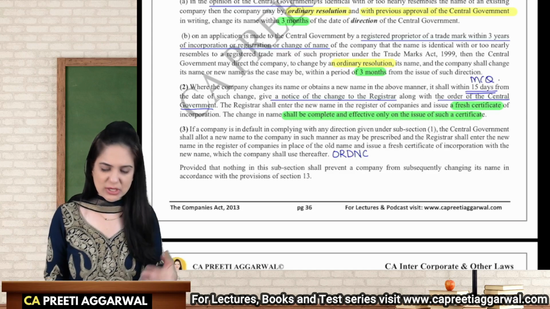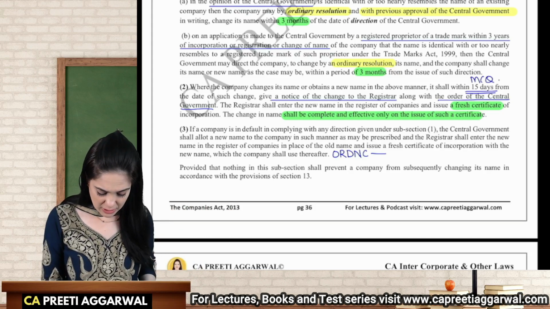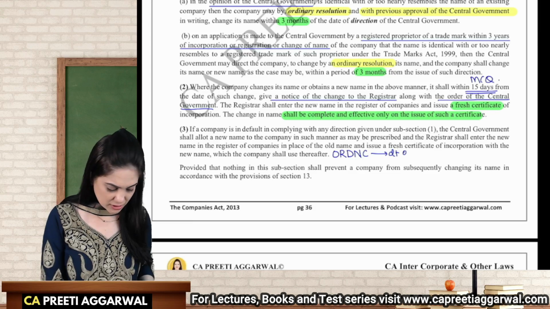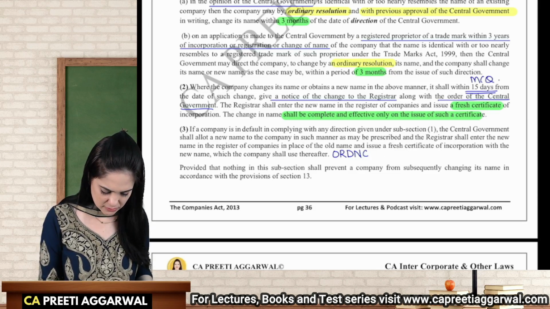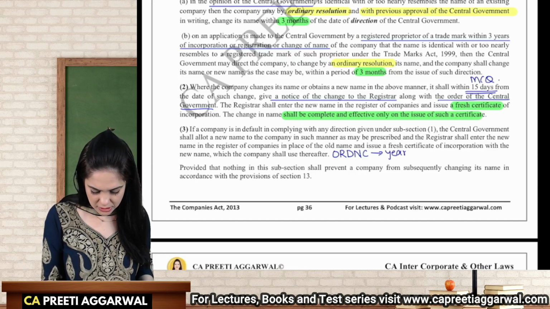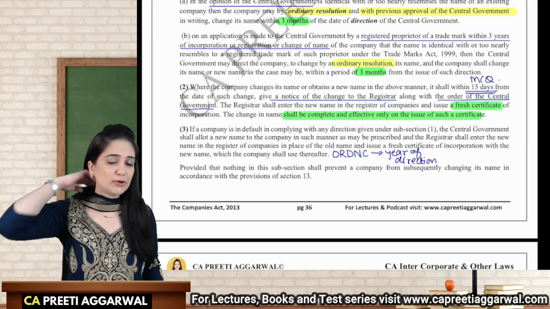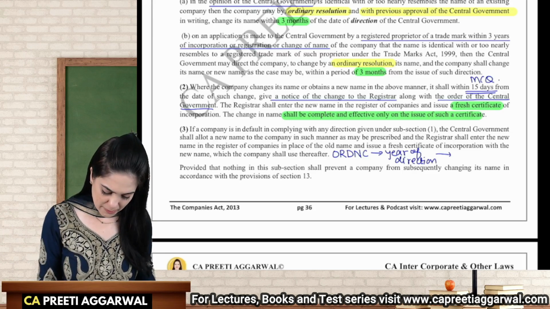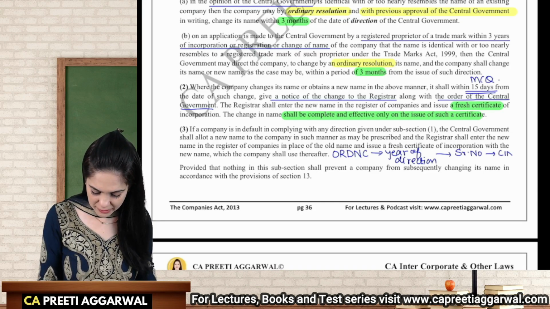Why regional director? Because I explained, in case of central government, the authority is delegated to the regional director. This will be followed by the year of direction. This is the year in which the central government had issued a direction to you to change the name and you have not complied with, followed by the serial number of the company, followed by the corporate identification number.